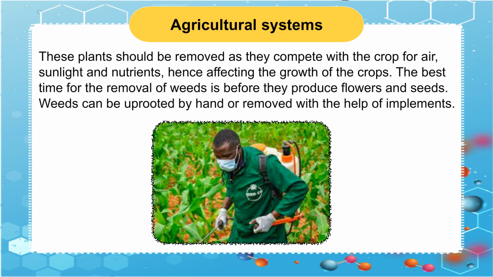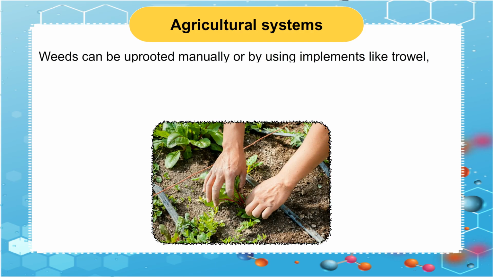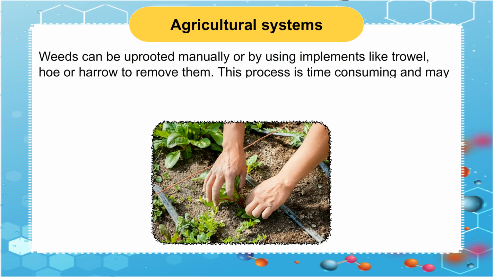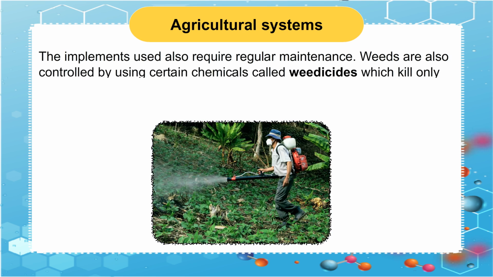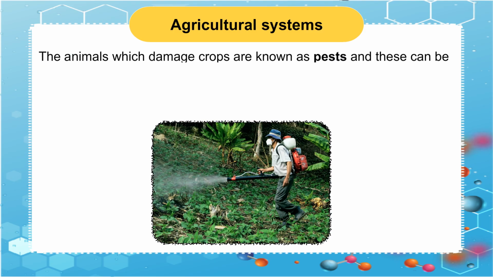Weeds can be uprooted by hand or removed with the help of implements. Weeds can be uprooted manually or by using implements like trowel, hoe or harrow to remove them. This process is time-consuming and may lead to accidental removal of desired crops. The implements used also require regular maintenance. Weeds are also controlled by using certain chemicals called weedicides which kill only the weed plants.